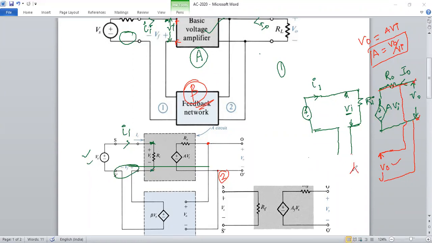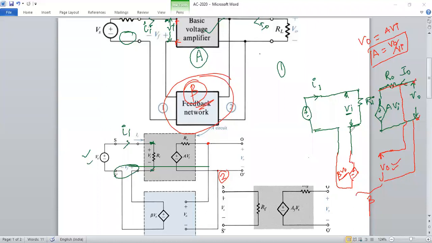I'm drawing the dependent source here. I have to make this plus and minus because this has to be subtracted from this. That's why I'm making that. This is a dependent source. The dependent source value is beta into input signal. So this has to be connected to the feedback of the main circuit. This is the equivalent of this block box. So what is the input signal to the feedback network? V0. What is the output signal of the feedback network? Beta times the input signal, beta into V0. This is the gain factor of the feedback network, beta.